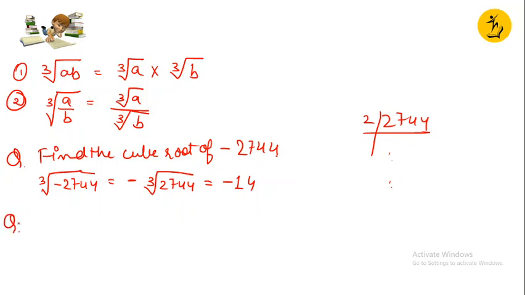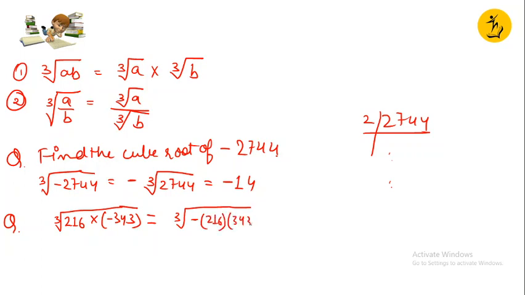Let us do one more question. We are supposed to calculate the value of cube root of 216 multiplied by minus 343. Since it is negative, I can write it like this: cube root of minus 216 into 343.